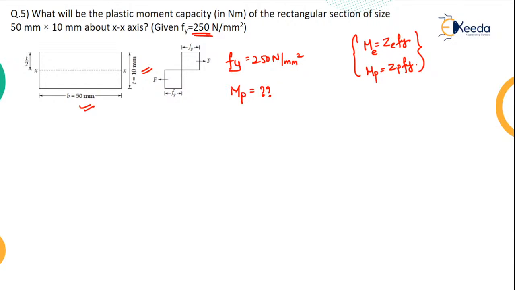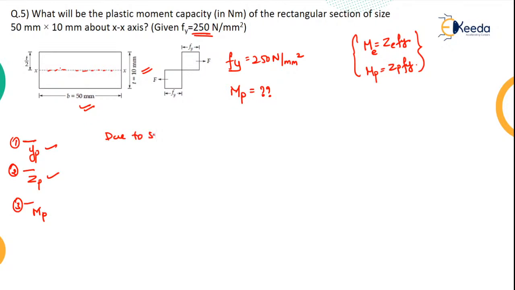Now your duty is to find where exactly the plastic neutral axis is. First you have to find the plastic neutral axis, then you have to find the value of Zp, and thirdly you have to find the value of MP. So first of all, this is a symmetrical section, right? If it is a symmetrical section, where will your plastic neutral axis lie? It will lie exactly at the center of the cross section, because it has to divide the area into two equal halves.